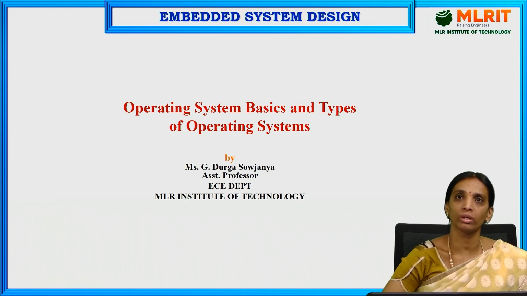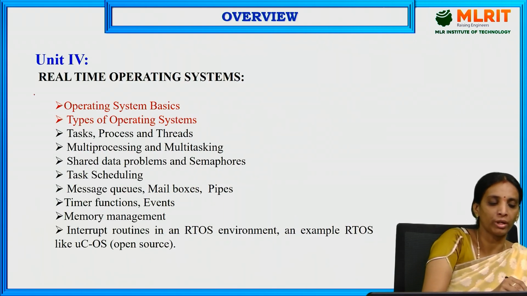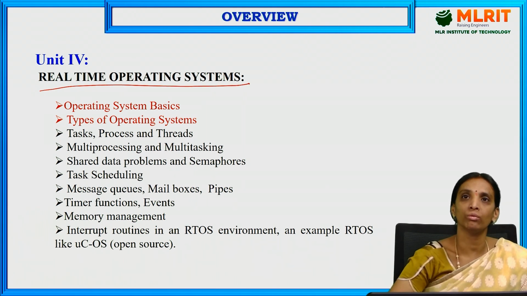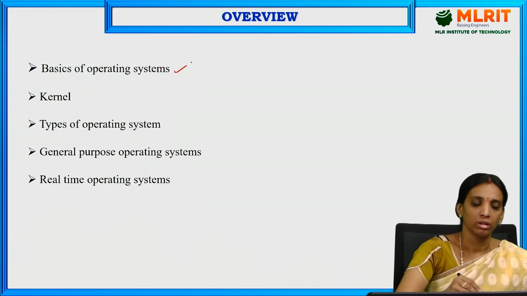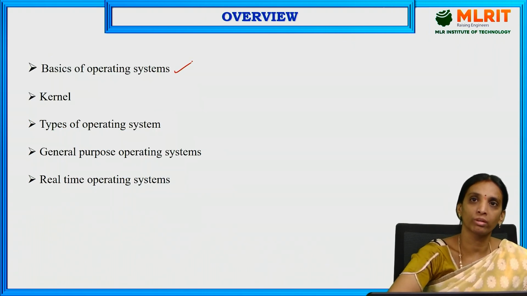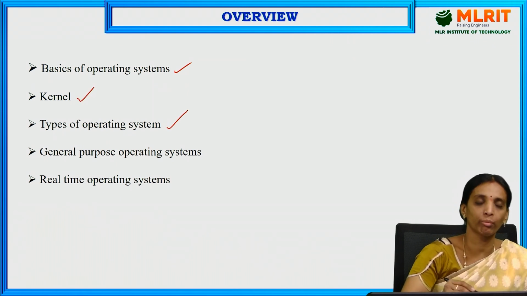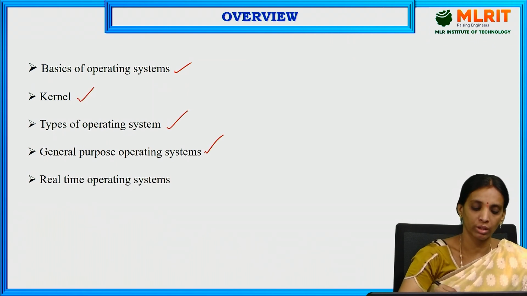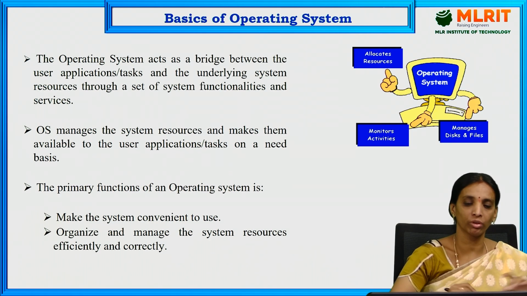Today we are going to discuss the 4th unit, which is operating system basics and types of operating systems. So we will start unit 4 on today's session. It is real-time operating systems. In this session, we are going to discuss operating system basics, what is a kernel, and the types of operating systems, in those the general purpose operating systems and real-time operating systems. Let us go to today's session.